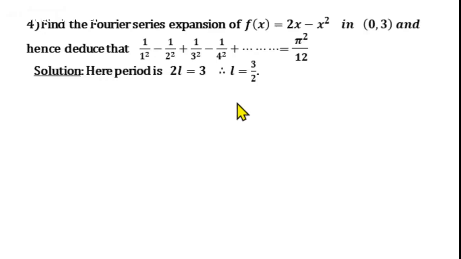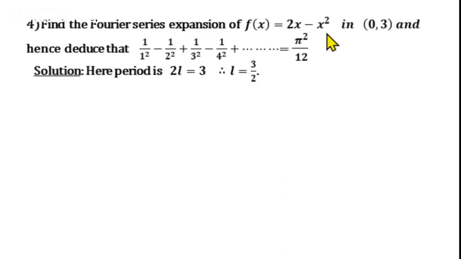Next, if f of 2L minus x equal to f of x, then the function is even, and if f of 2L minus x equal to minus f of x, then the function is odd. These are the conditions for a function to be even or odd in the interval 0, 2L, and we can easily verify that this function is neither even nor odd.